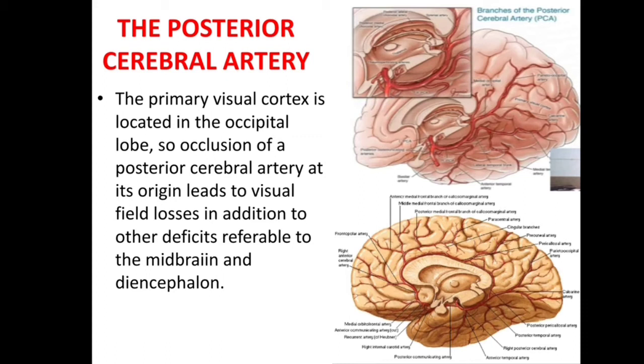The primary visual cortex is located in the occipital lobe, so occlusion of a posterior cerebral artery at its origin leads to visual field loss, in addition to other defects referable to the midbrain and diencephalon.